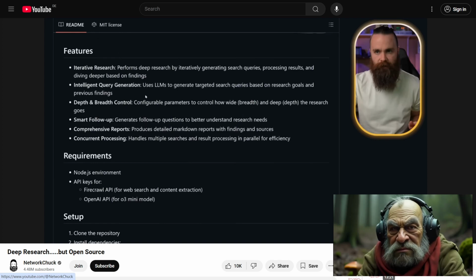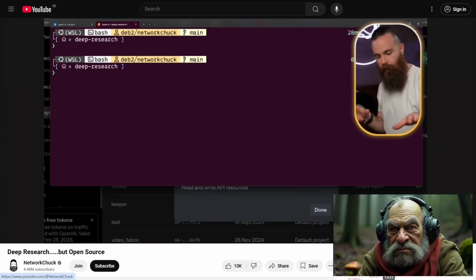We'll first use the git clone command to clone the repo. Deep research. You will need Git installed, but thankfully on most installations like Mac and Linux, it'll already have Git there. If you don't got it, go get it. I'm going to CD or jump into the deep research directory. And then inside here, I'm going to add all the stuff I need to create my Docker container. You don't need to know what Docker is, just follow along, but it will help to know what it is to kind of understand what I'm doing here.